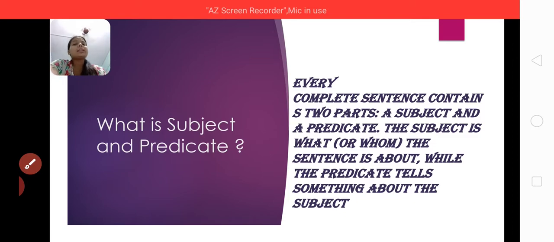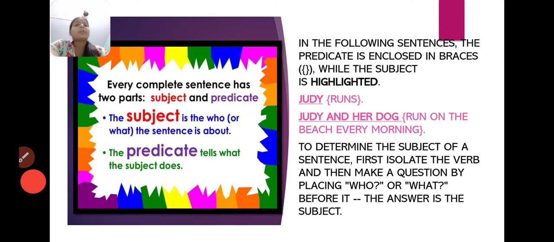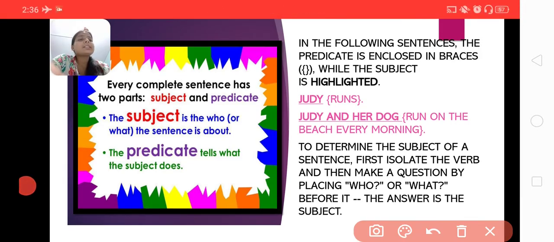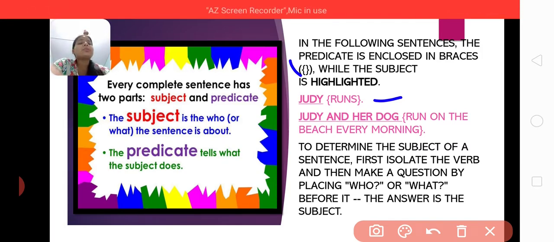Okay, let's see some examples. As you can see, in the following sentences the predicate is enclosed in braces, while the subject is highlighted. Have a look at the first sentence: Judy runs. First of all, identify the verb here.